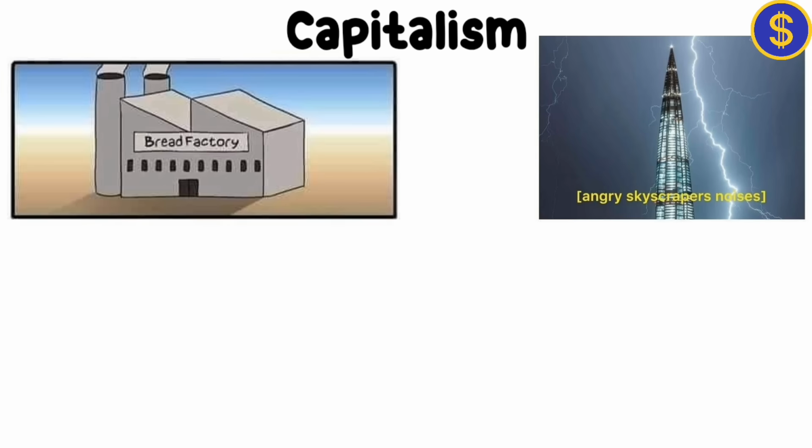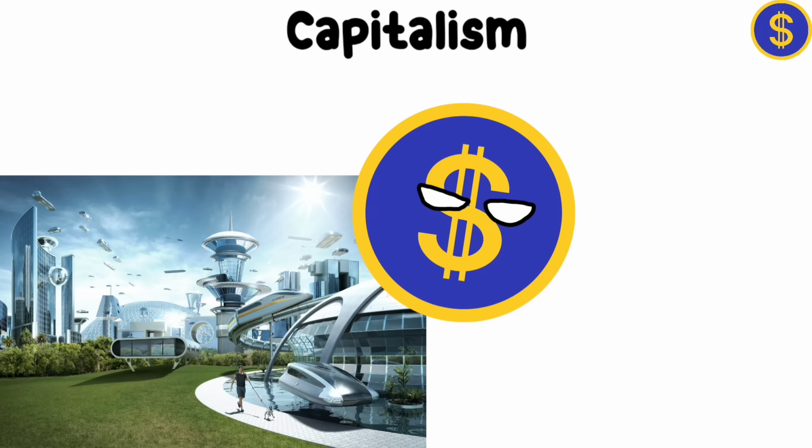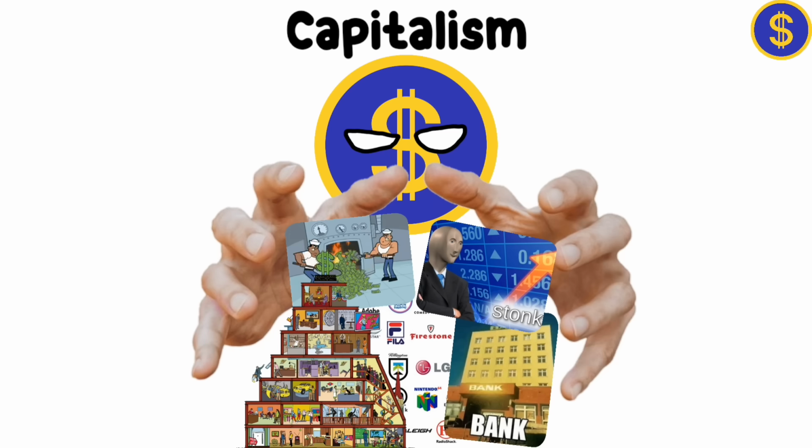Things like factories, skyscrapers, and shopping malls are also connected to capitalism, as they represent industrial progress, big corporations, and consumer culture, all of which are big parts of how capitalism works.